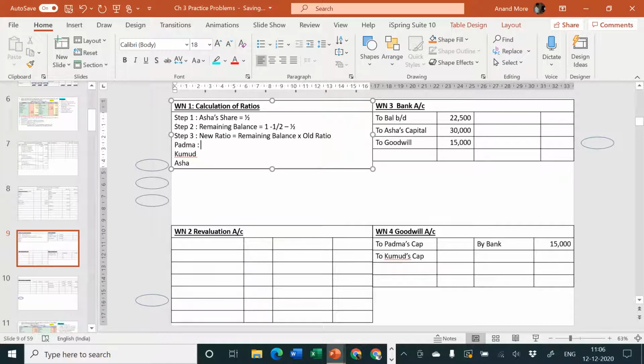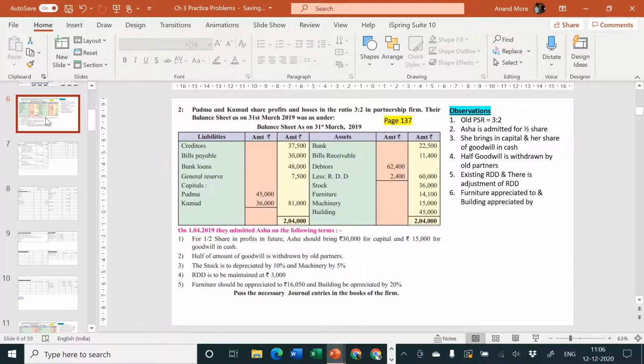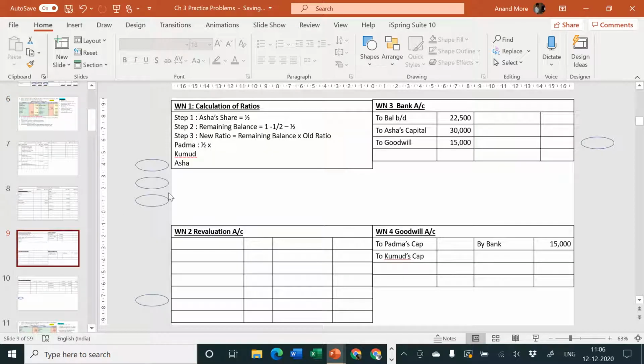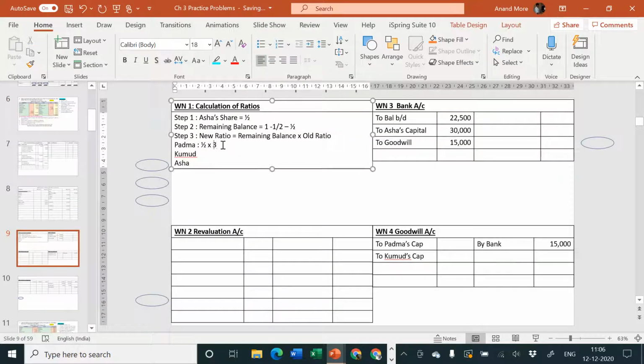Padma's amount is how much? Remaining balance is half, and the old ratio of Padma was 3/5. So I'll consider 3/5. Where did I get 5 from? Because if 3 is to be given to Padma, 2 are to be given to Kumud, that means there should be totally 5 pieces of profit available. So 1/2 into 3/5 is equal to 3/10.